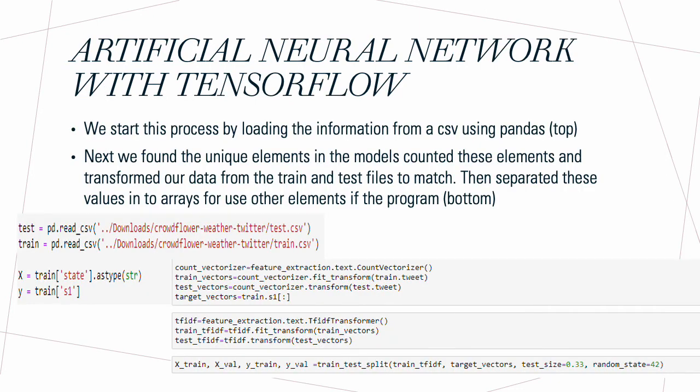We started this process by loading the information from a CSV file using pandas. Next, we found the unique elements in the models, counted these elements, and transformed our data from the train and test files to match. Then we separated these values into arrays for use of elements in the program. This can be shown in the top picture for the top step and the bottom picture for the bottom step, as noted in their bullets.